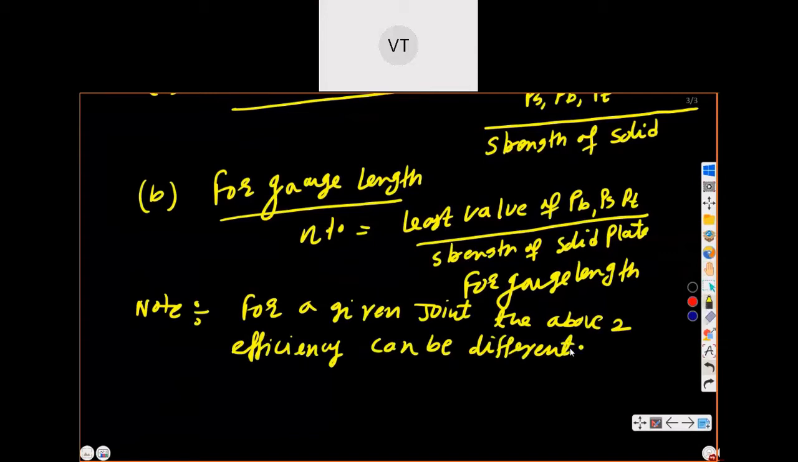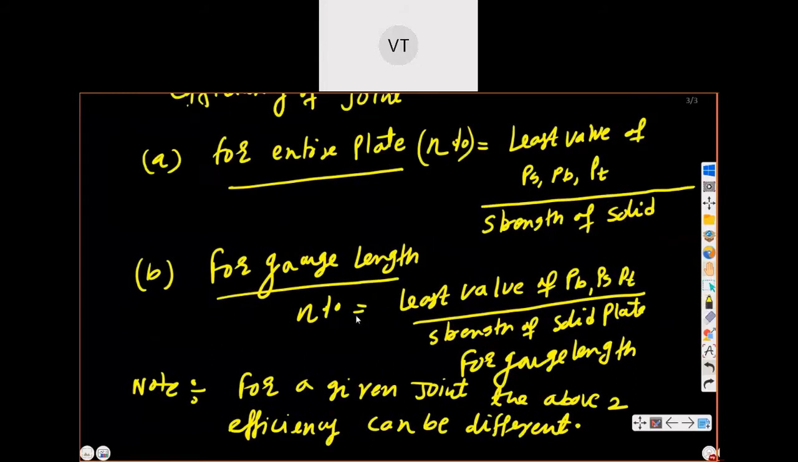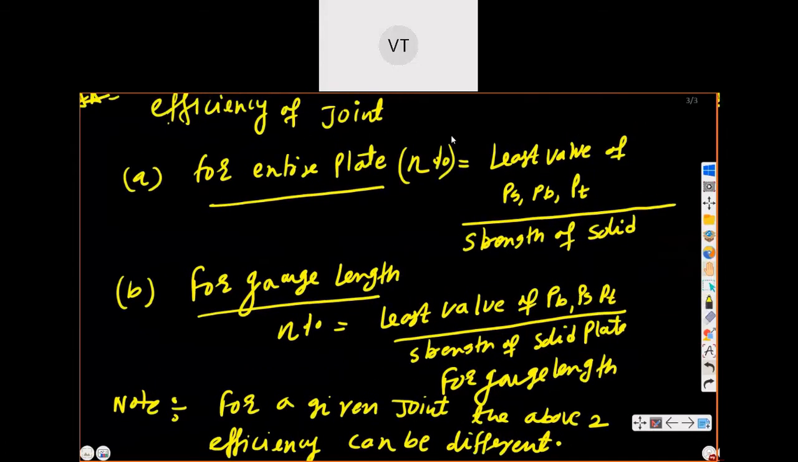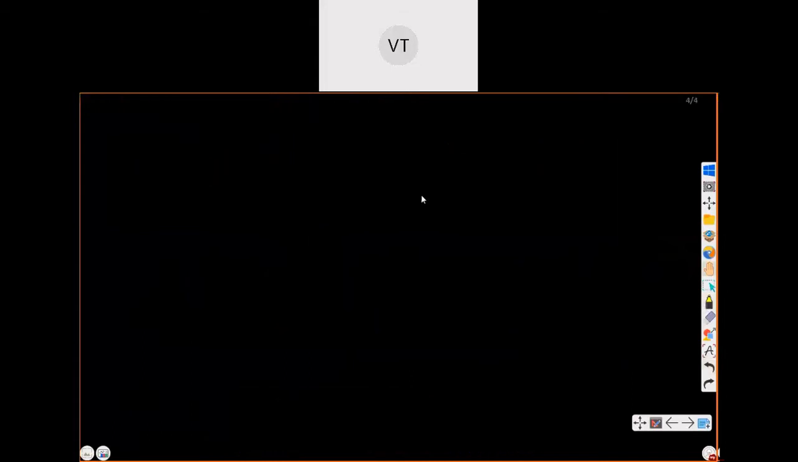Now you can see for the given joint, the above two efficiencies can be different. So you can just write it, so that we will take one numerical here. Now here we'll start with the numerical. So you can write the numerical with me.